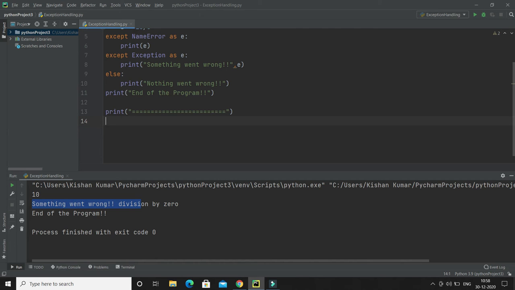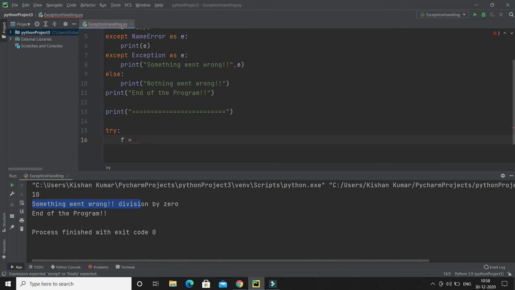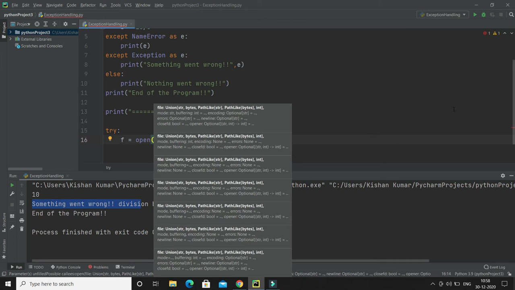As we discussed earlier, the finally block is going to execute whether an exception occurs or doesn't in the try block. Still that is going to execute. So let me show you. Let's try to understand through an example. I have a try block, and within that I have a file that I would like to open, and I'm going to specify the file name over here.